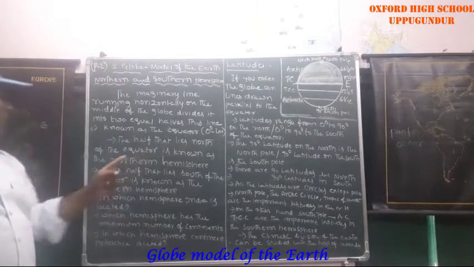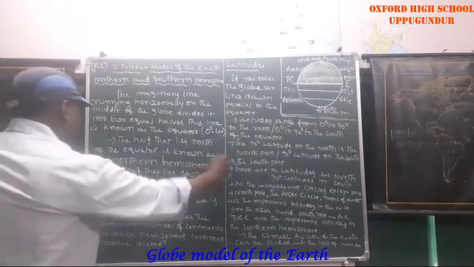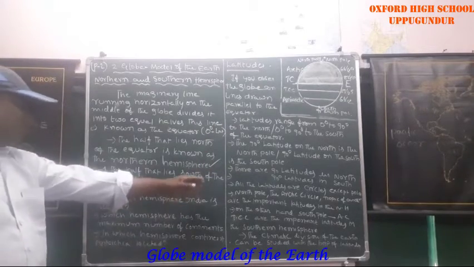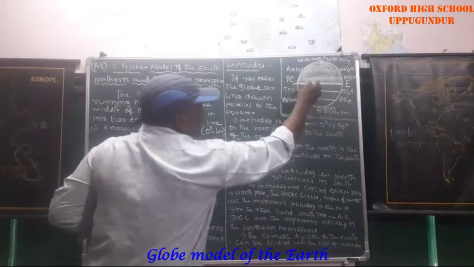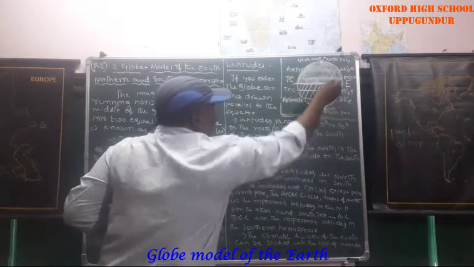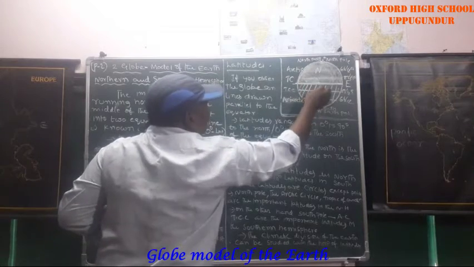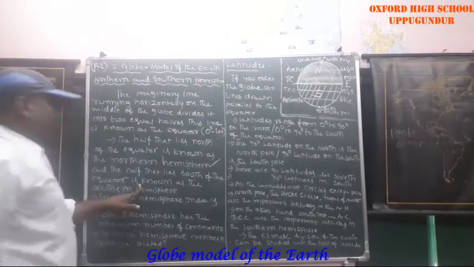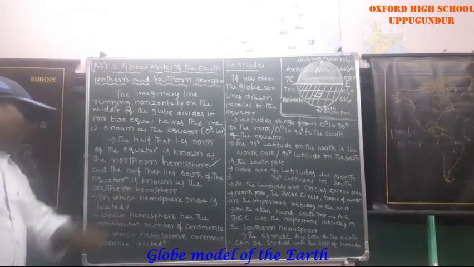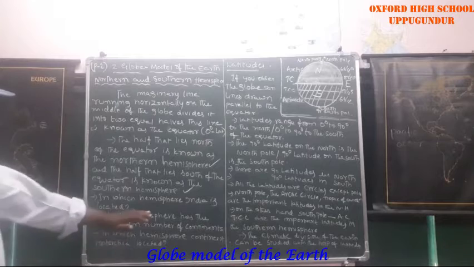The half that lies north of the equator is known as the northern hemisphere. The half that lies south of the equator is known as the southern hemisphere. Here also you should have clarity. In which hemisphere is India located?